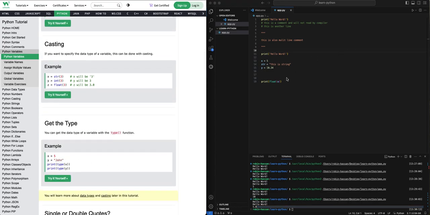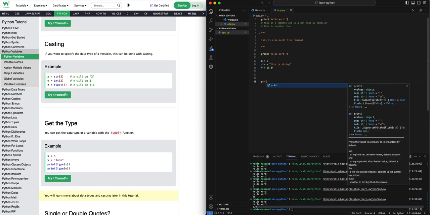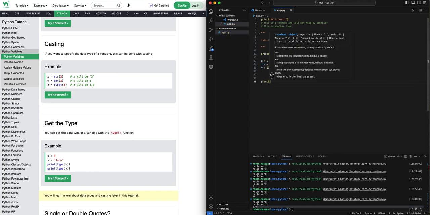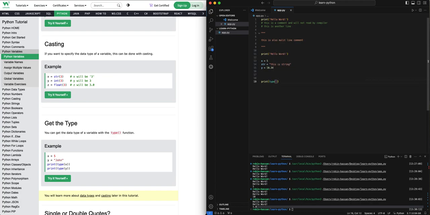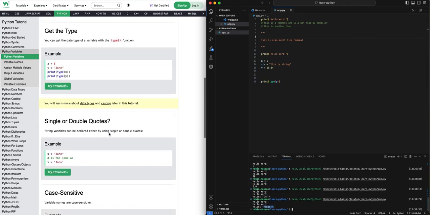To get the type, we can always use print type. We can say x. This is gonna give me the type. It's an integer. If we say y, now there are different types. We're gonna learn about data types later. It's a float. For a string, we can say str. So we just take the variable name and give the type. It's a string.